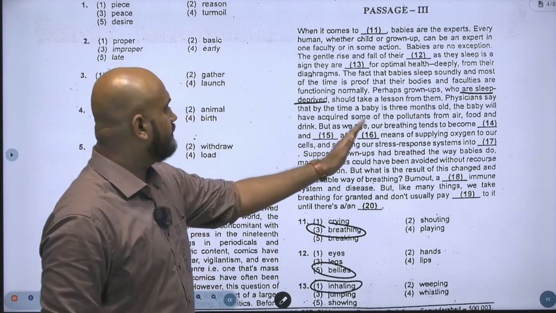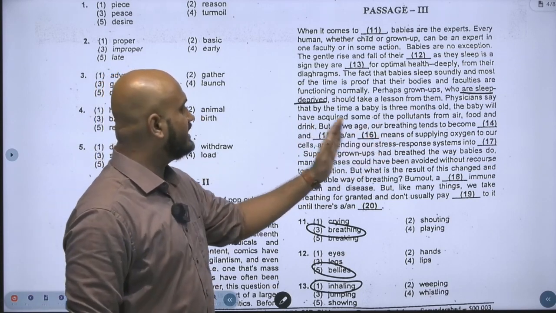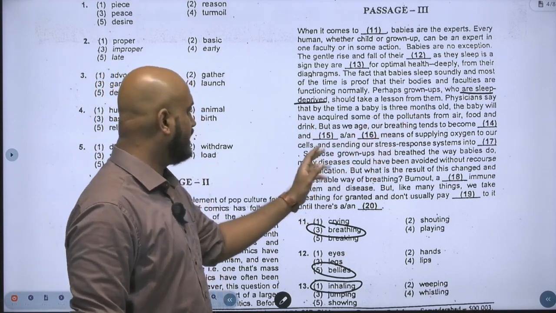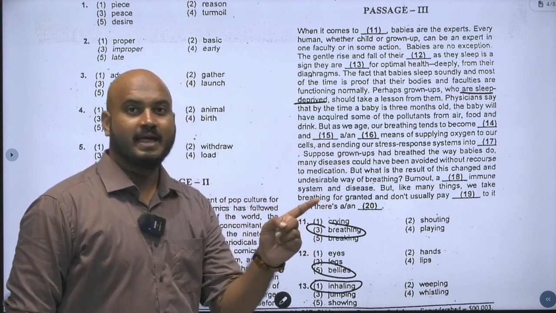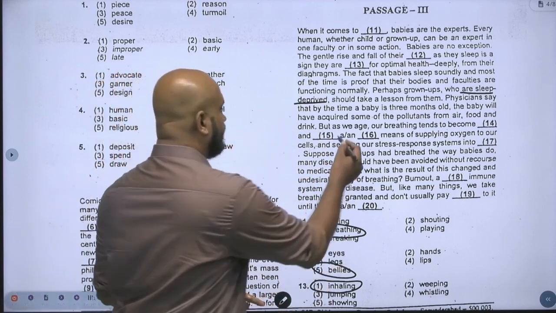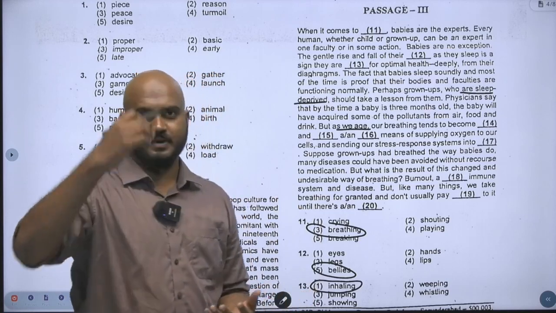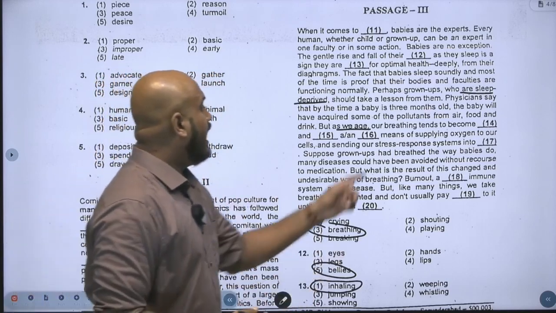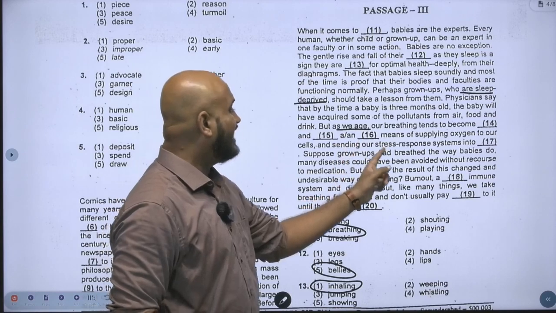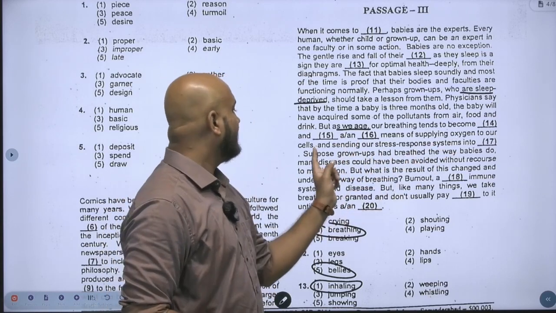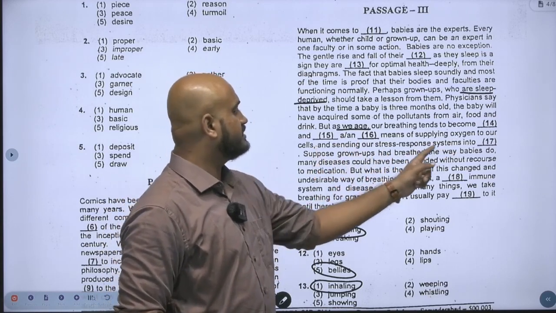Physicians say by the time a baby is 3 months old, the baby will have acquired some of the pollutants from air, food and drink. But as we age, see, transition word. But as we age, what is the meaning of again as we age? As we grow up in age and become adults, our breathing tends to become dash and dash. A or and dash means of supplying oxygen to our cells and sending a stress response system into dash.